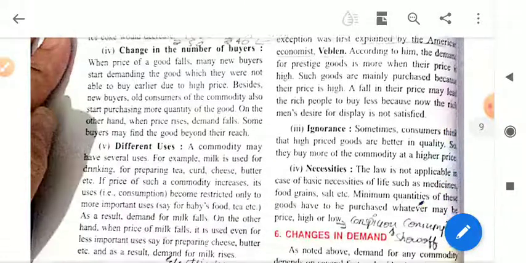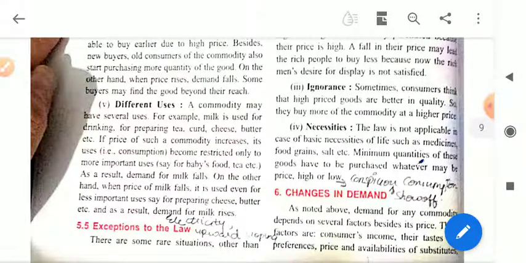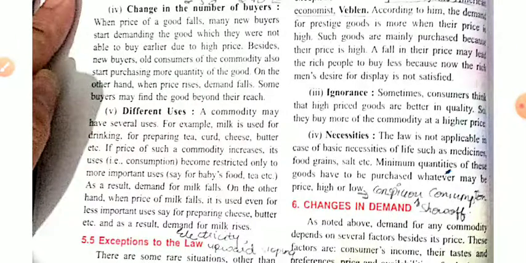Students, now next is ignorance. Sometimes consumers think that high-priced goods are better in quality, so they buy more of the commodity at higher prices. Sometimes we assume that when the price is high, then the quality is also good, which means price is taken as an index of quality. High price, good quality, that's why this is known as ignorance. In this case, when price increases, quantity demanded increases.